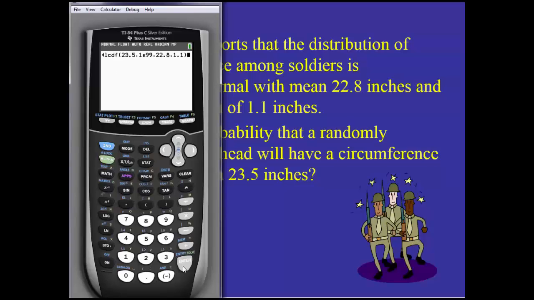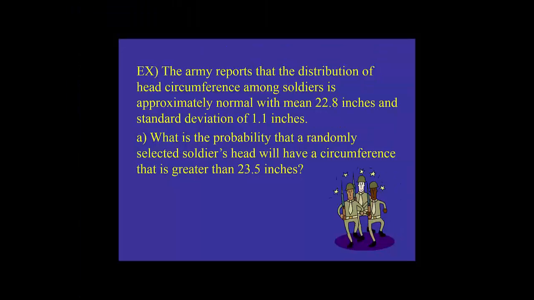So that's what it looks like from the home screen. And then when I hit enter, I get 0.2622. So about 26% of the time, I would expect someone with a big head, basically, is what we're talking about. 22.8 being a normal head, 23.5 is a big head. So given those numbers, 26% of the time I would expect it to be larger than 23.5. And just like we saw in the calculator, we get a probability of 0.2623.